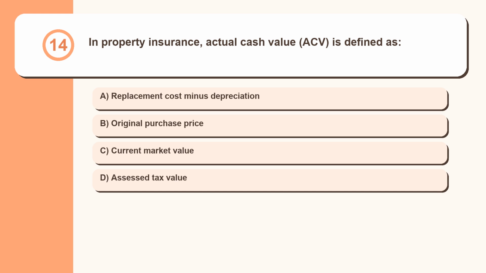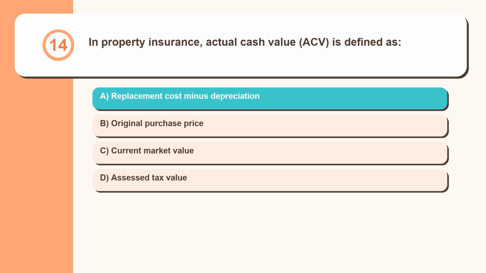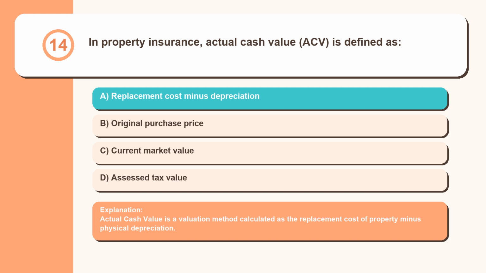Question 14. In property insurance, actual cash value, ACV, is defined as: replacement cost minus depreciation, original purchase price, current market value, assessed tax value. Actual cash value is a valuation method calculated as the replacement cost of property minus physical depreciation.